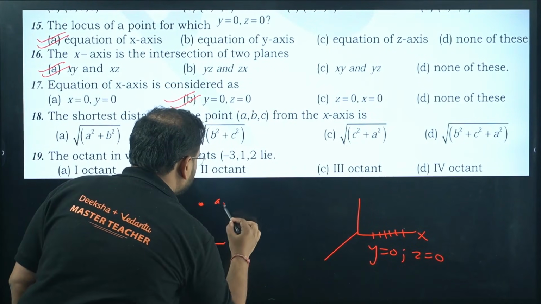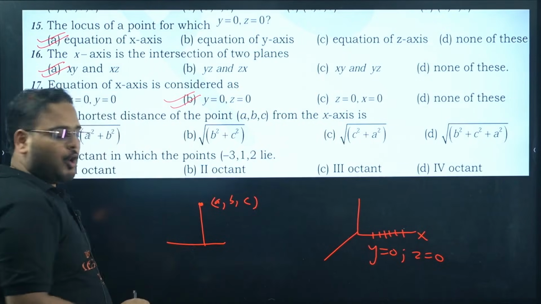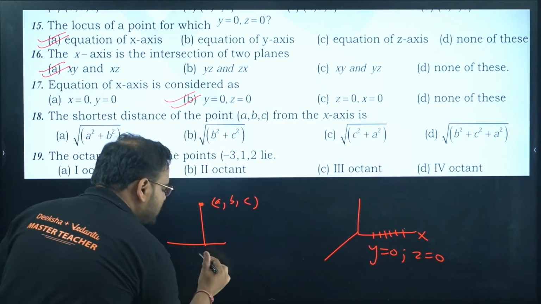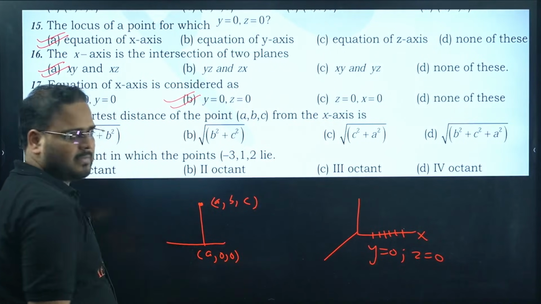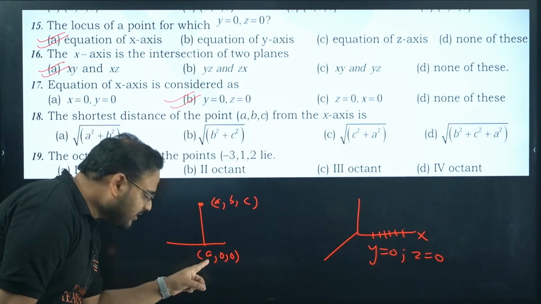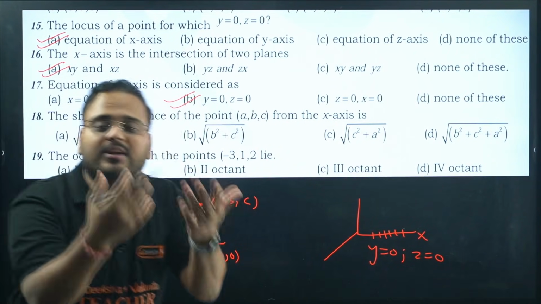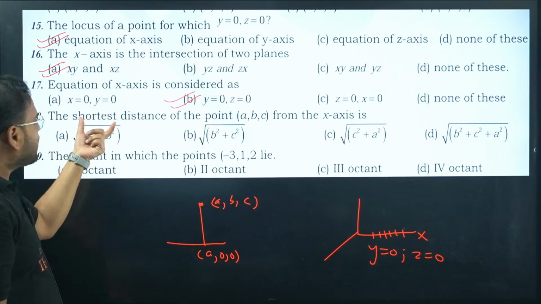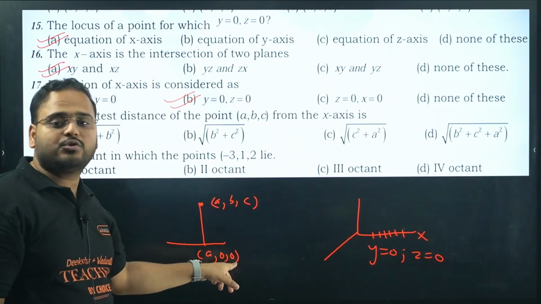They're saying this distance. Now tell me, on this point, what is the coordinate? x will be a only, sir, and these two will be 0, 0, because y and z are both 0 on the x-axis. So this coordinate will be a only because it is a perpendicular distance. Shortest distance is always perpendicular in nature. It means this will be (a, 0, 0).